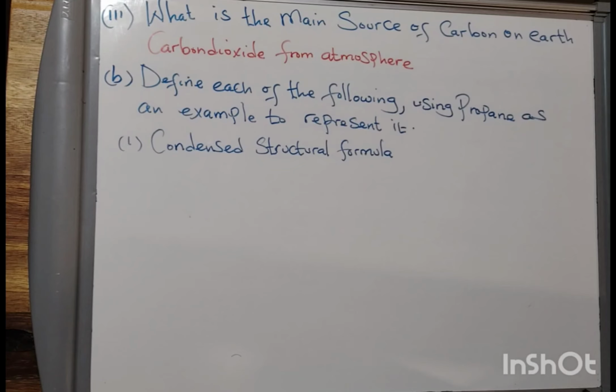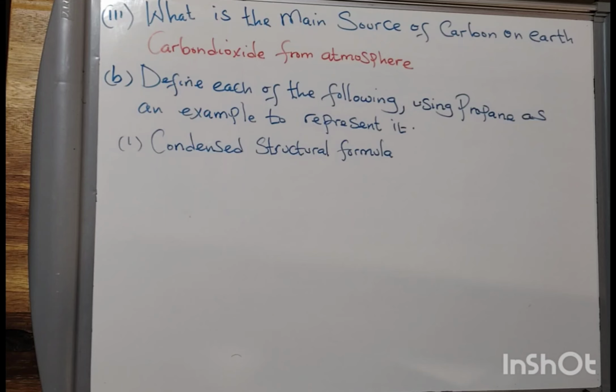It's a structure which represents the organic molecule in such a way that it shows the number of hydrogen atoms and other atoms attached to carbon atoms without showing all the bonds in a molecule. Technically, in the condensed structure, we are seeing carbon atoms and the clusters of atoms on each carbon atom.